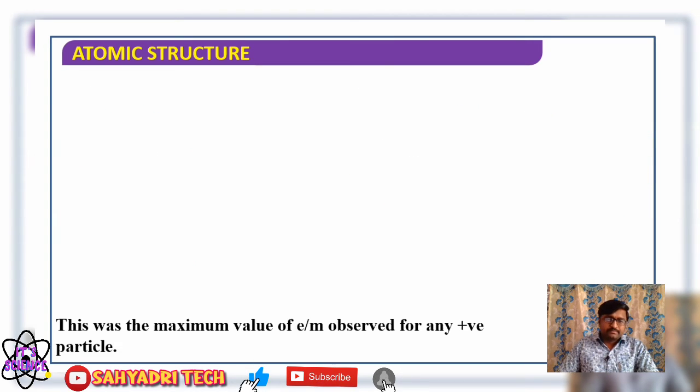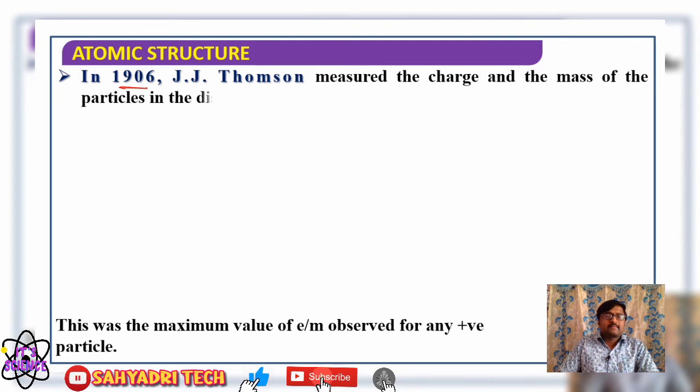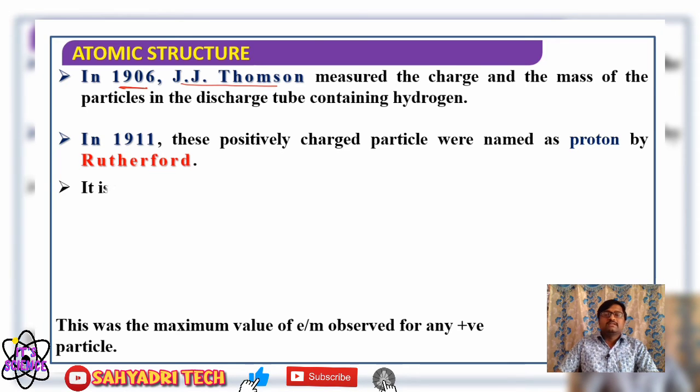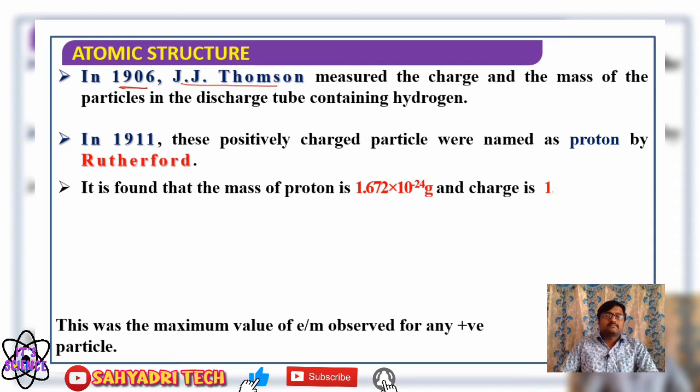In the year 1906, J.J. Thomson measured the charge and mass of the positively charged particles in the discharge tube containing hydrogen. When H2 hydrogen gas is subjected to high electric voltage and reduced pressure, we get 2H plus and 2 electrons. J.J. Thomson only said positively charged particles; he did not specify a name for it.